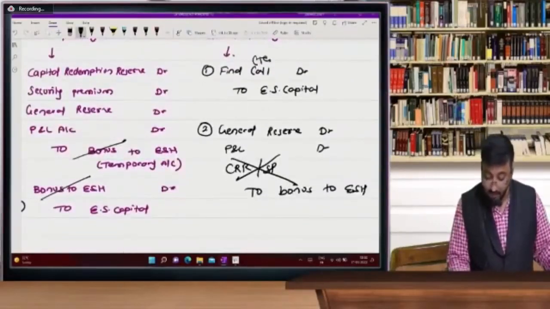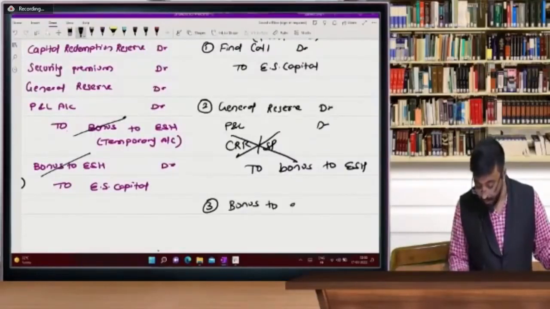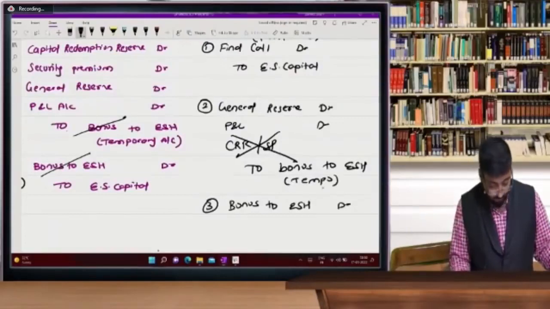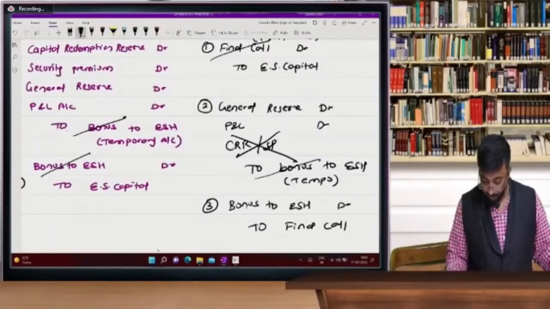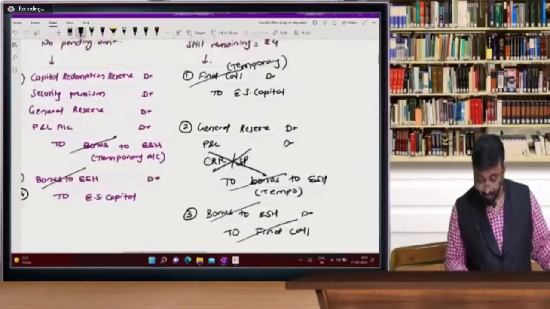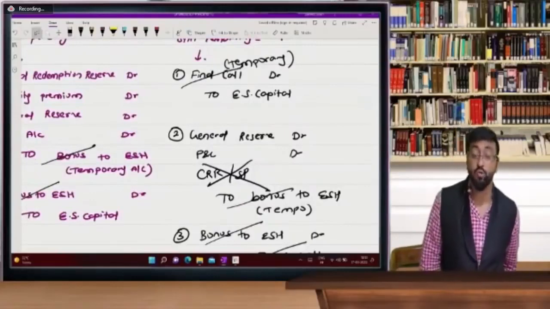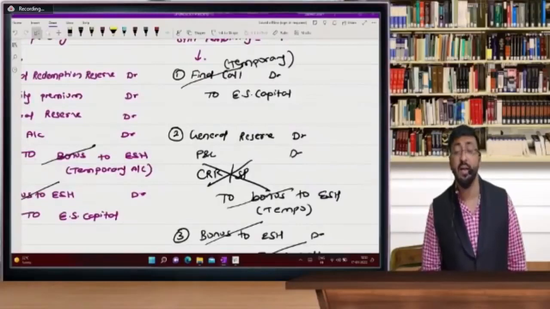Final call is a temporary account. And the third entry, here there are 3 entries: bonus to equity shareholder account debit. It's a temporary account. So final call and bonus will get cancelled. But what is important, if shares are partly paid, you cannot use CRR and security premium.